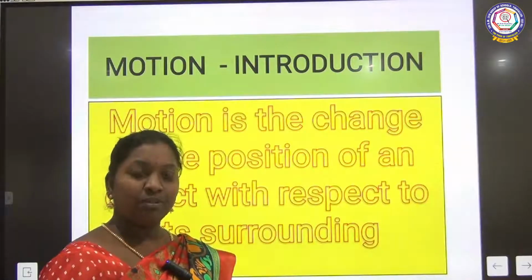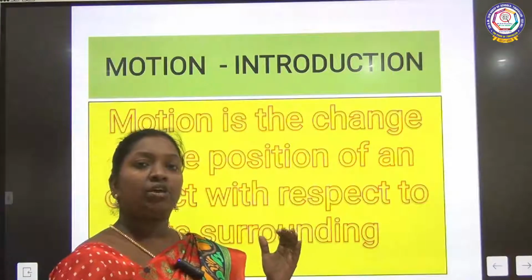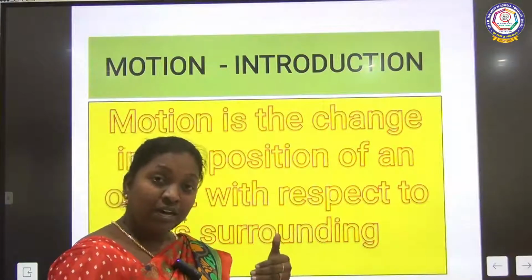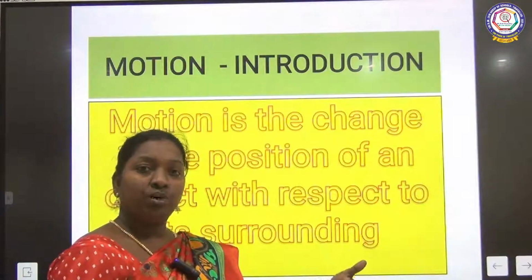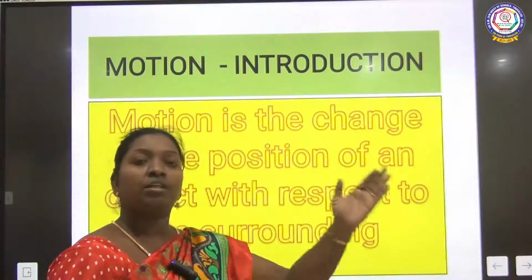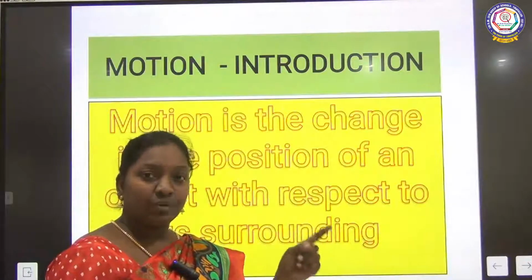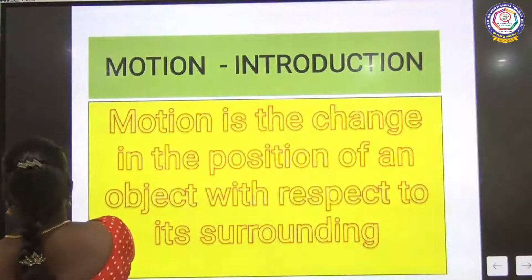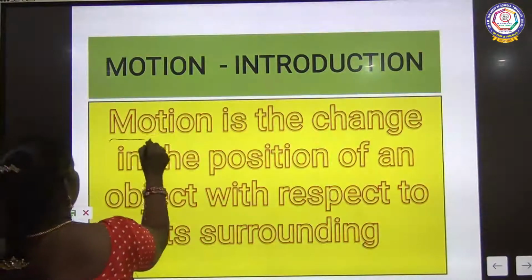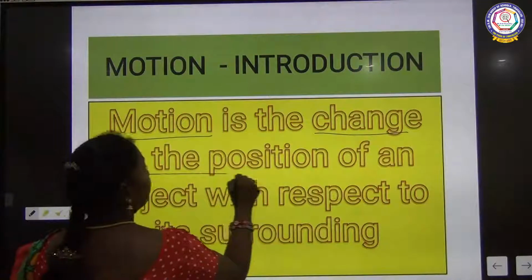Understood, children? Motion means the object will keep on moving. If a car is going on the road, it will run on the road. It will not run inside our room. Also, with respect to surrounding, it will move and change its position. This is called motion. From one place to another place, an object moves. So that's a change in position, isn't it? So that change in position of an object is called motion.